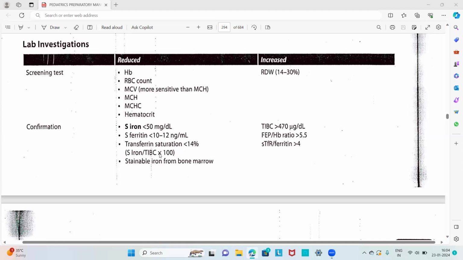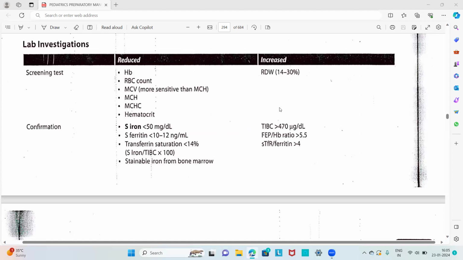and serum iron binding capacity is increased, that is the total iron binding capacity is increased, greater than 470 microgram per deciliter. Then FEP by hemoglobin ratio is greater than 5.5, and the serum transferrin saturation divided by ferritin is greater than 4. So from this confirmation we have to study the serum iron value, serum ferritin value, transferrin saturation, and the total iron binding capacity.